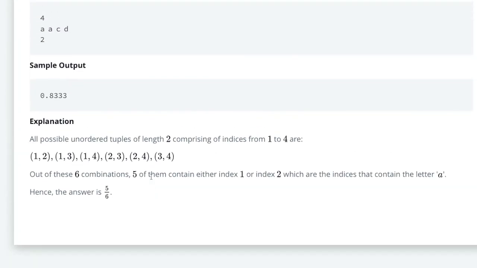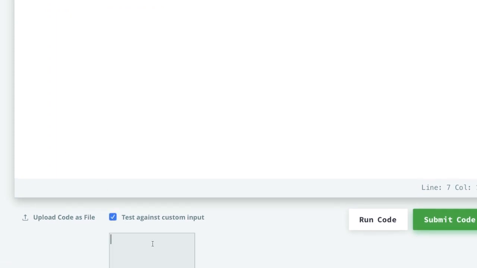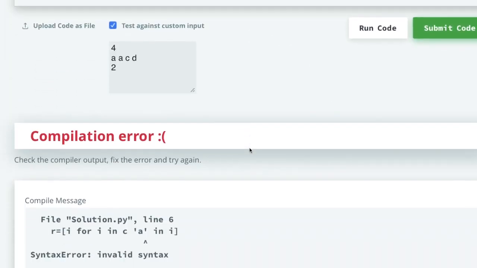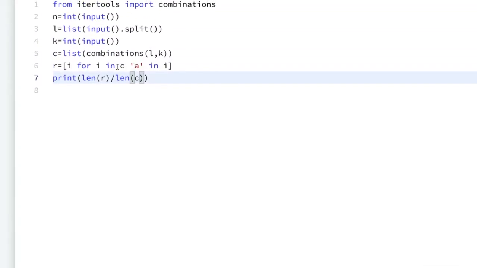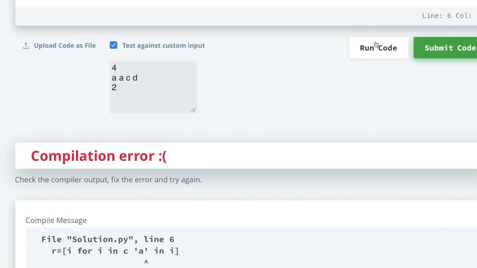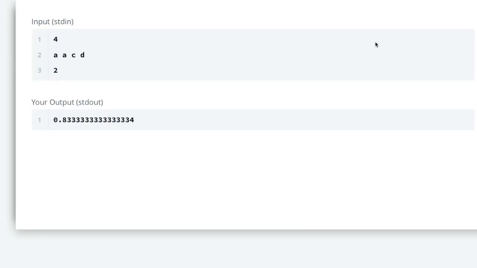Now we are done with the coding. Let us execute this by taking a sample input. We are getting a compilation error. We have to check. Oh, I have forgotten the if. If A in i. Now you can see here we are getting the output.